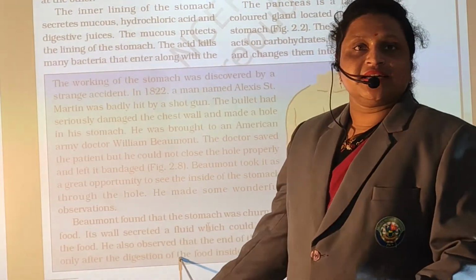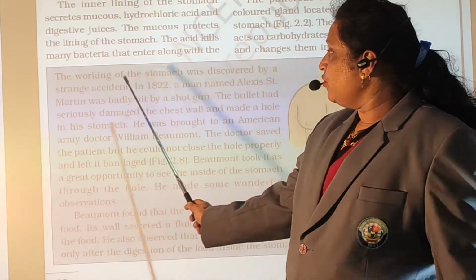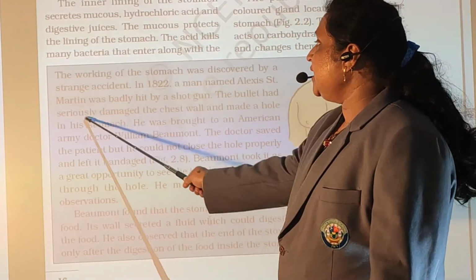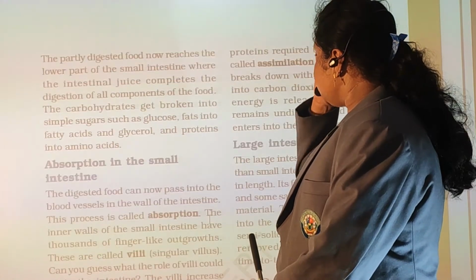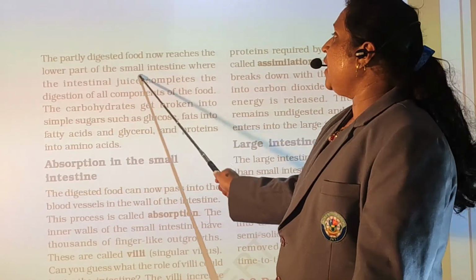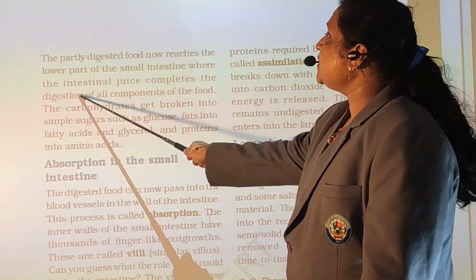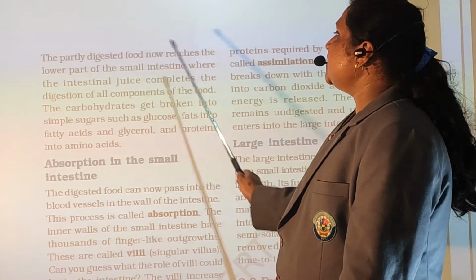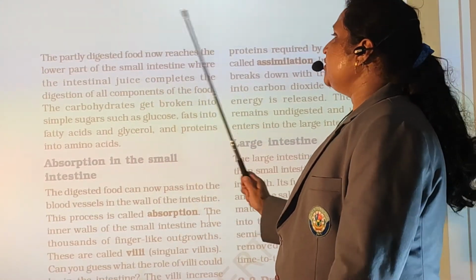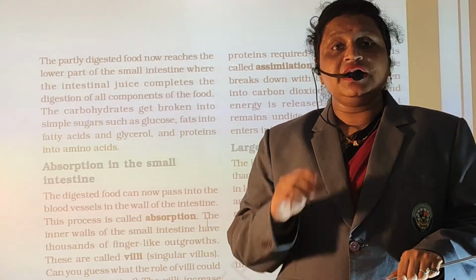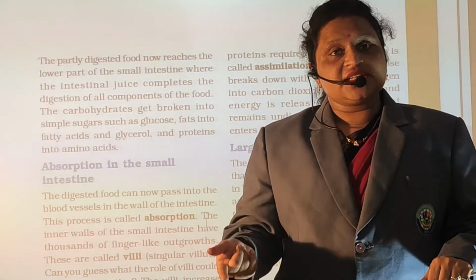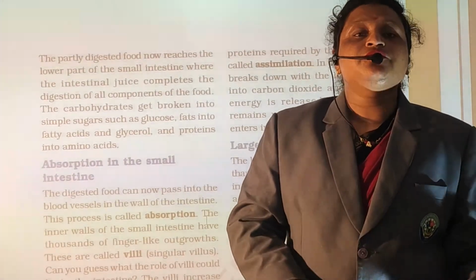Then this is the case study of Holmes, the Alex and Martin. Then the partially digested food reaches the lower part of the small intestine, where the intestinal juice completes the digestion of the components of the food. Previously also I told that when the food is digested properly, only then does the food enter into